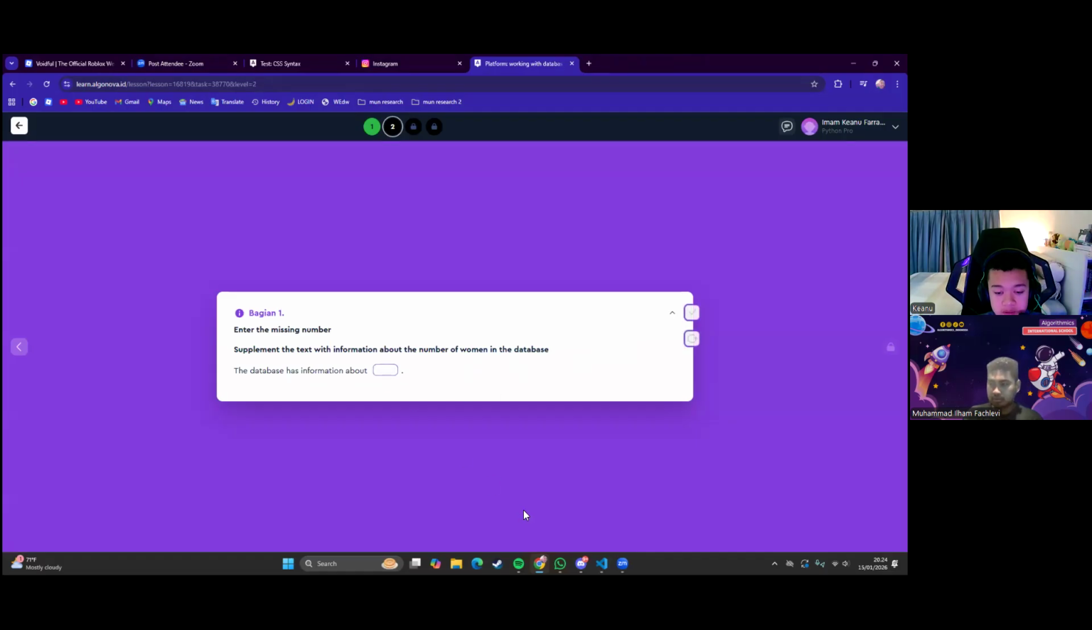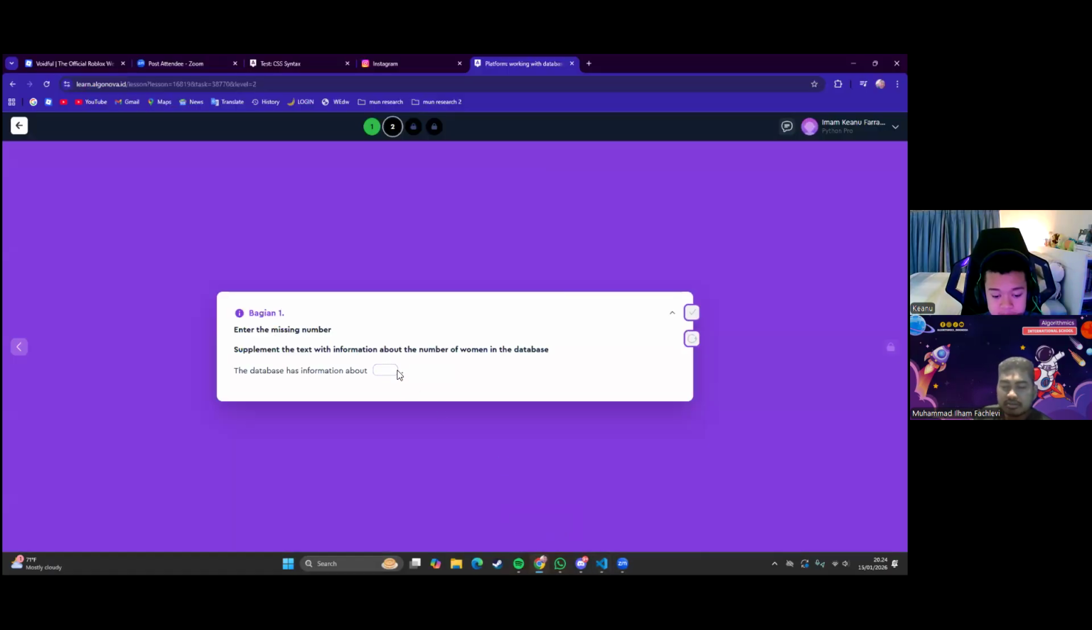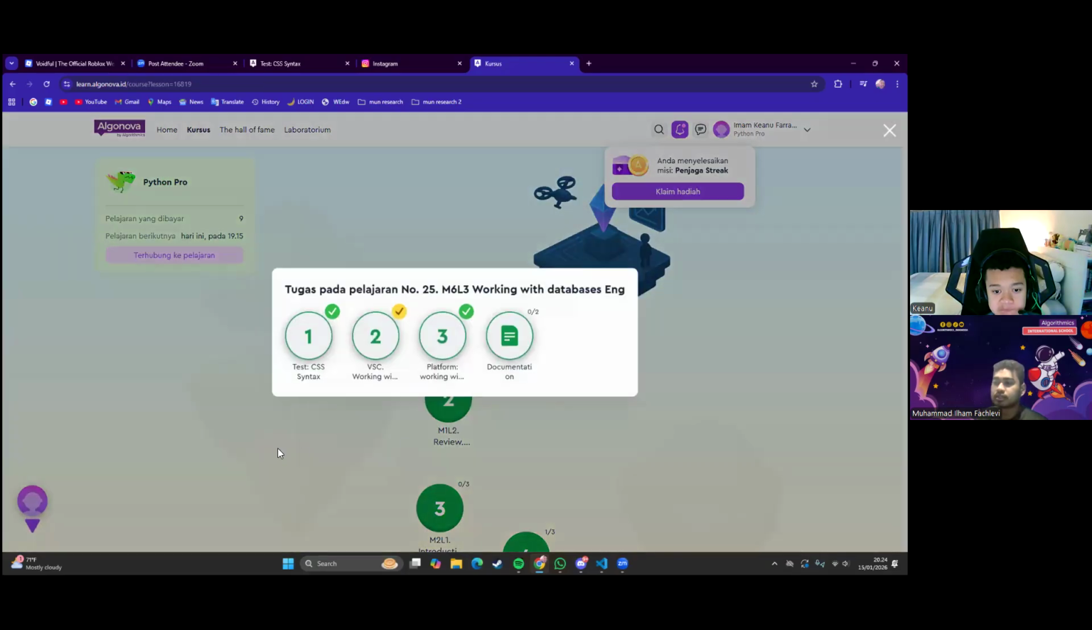That's information about. Okay, good. 22, and then once again, Thomas Bewick. Okay, good, yeah. So basically, we have answered those questions on our task.